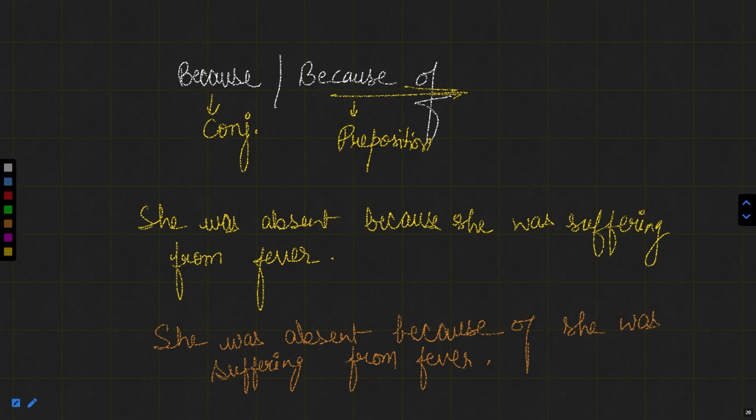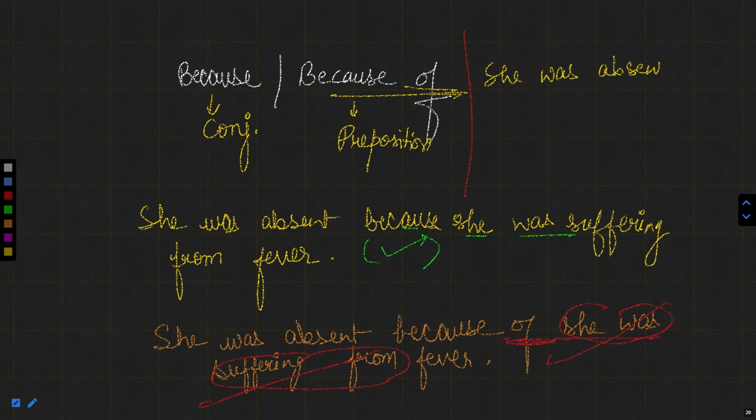No, not at all. If you see the first one, she was absent because she was suffering from fever, this sentence is correct. Okay, because here we have written because she was. So this is the sentence structure. But if I see the second one, it is she was absent because of she was suffering from fever. Now, if I have written of, I can simply write the correct reason, that is suffering from fever. So the correct sentence will be that she was absent because